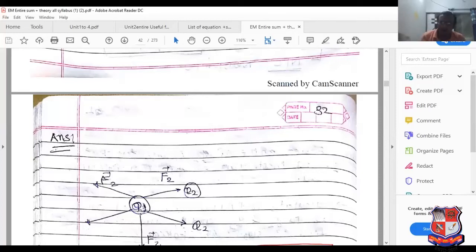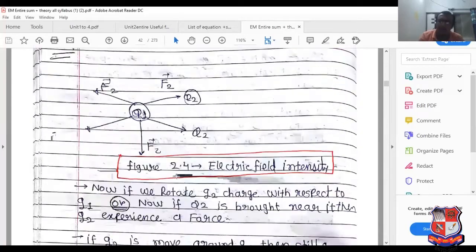Means what? The plus Q charge applies the field in such a way that if you bring another charge, the Q2 charge can be rotated around Q1. Q2 is always attracted with respect to Q1.